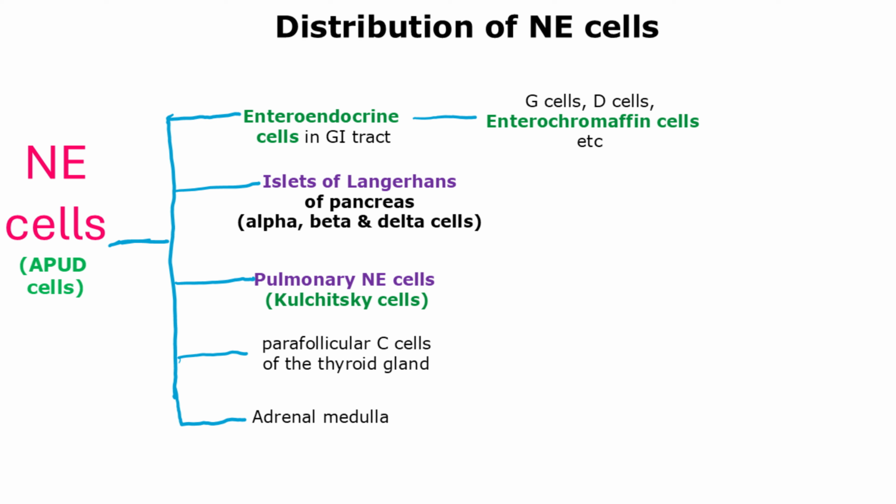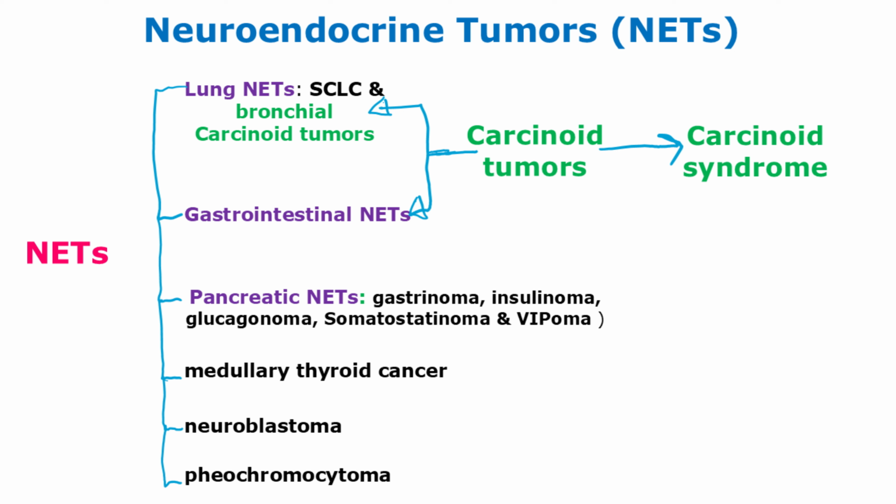In the lung, the Kulchitsky cells help modulate airway tone. In the gastrointestinal tract, enteroendocrine cells regulate digestion, motility, and nutrient absorption by releasing hormones such as gastrin, cholecystokinin, vasoactive intestinal peptide, or VIP, glucagon-like peptide 1, or GLP-1, and serotonin. An abnormal proliferation of neuroendocrine cells can lead to the development of neuroendocrine tumors. Now let's talk about neuroendocrine tumors, or NETs.